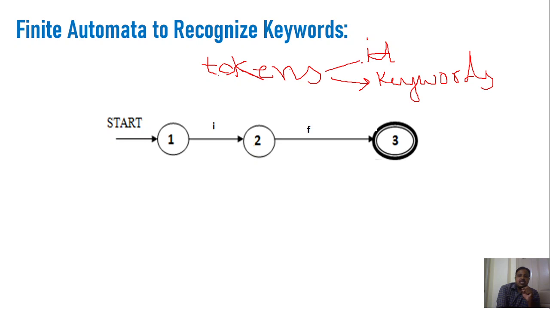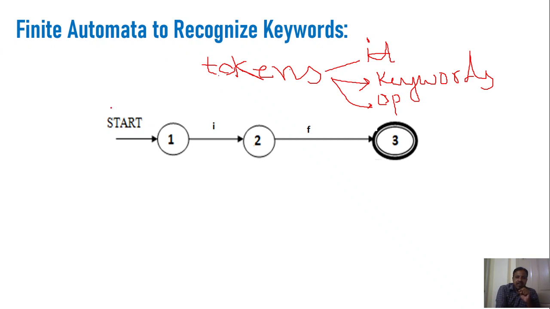So tokens are nothing but identifiers, keywords, operators, special symbols likewise. These are all the tokens. Whenever you give your input source program to the compiler, it will divide that program into the tokens. In order to divide the source program into the tokens, behind the screen the compiler uses the finite automata, right?